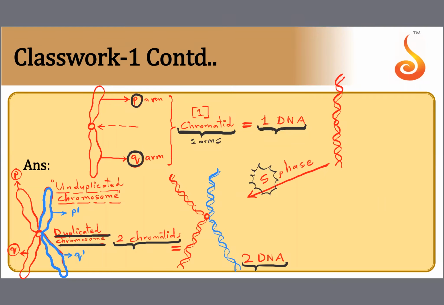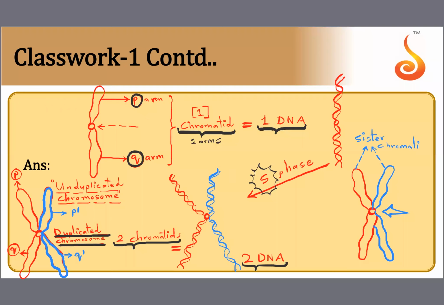And do you know what these chromatids are called? See, I'm drawing a duplicated chromosome here. So this is one chromatid, which was already there in the beginning. Yes, very good. And this is a second chromatid, which has now formed because of S phase. So we call these two chromatids. Did you notice that these two chromatids are attached at the same centromere? They're united at the centromere. So we call them sister chromatids. Very good.